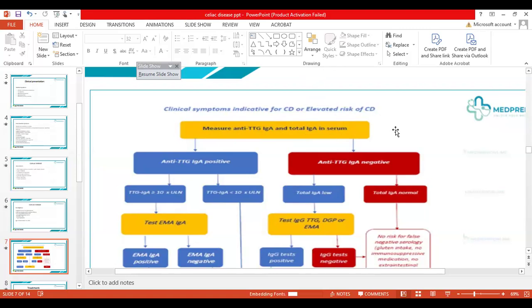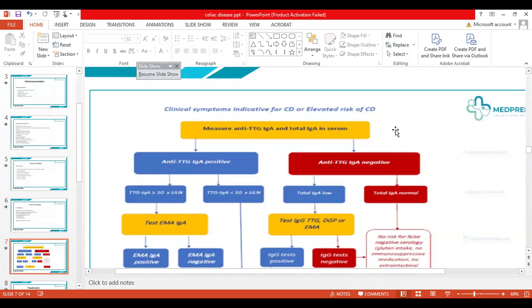So the child might not have very high levels of anti-tissue transglutaminase IgA because he has a total IgA deficiency, and his levels might not be what we expect. So there can be a discrepancy in those cases.